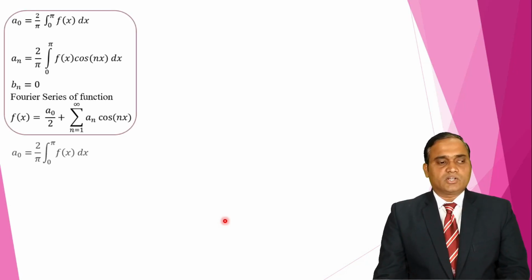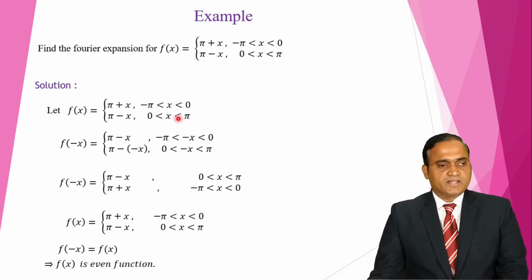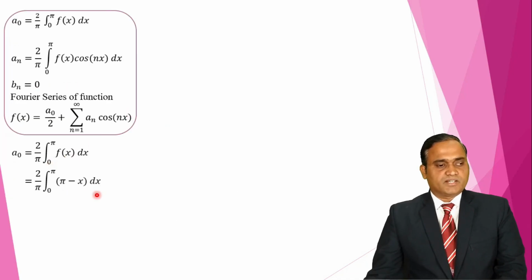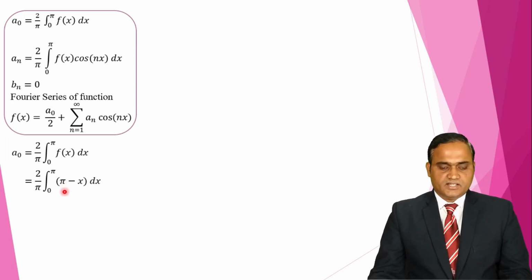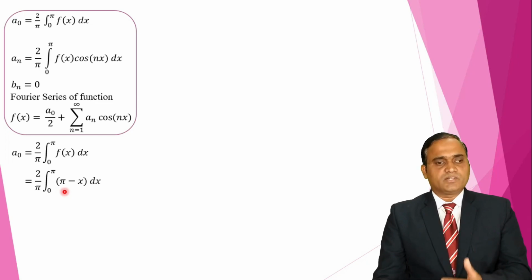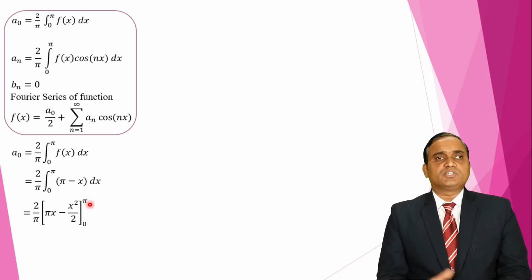So first we evaluate the a naught integration. A naught is 2 upon pi integration 0 to pi f of x dx. Function f of x in the range 0 to pi has the value pi minus x. So I take this value for the integration 0 to pi. Now integration of pi minus x: pi is the constant, integration of dx is x, and integration of x is x square by 2. So we get pi x minus x square by 2 over the limits 0 to pi.